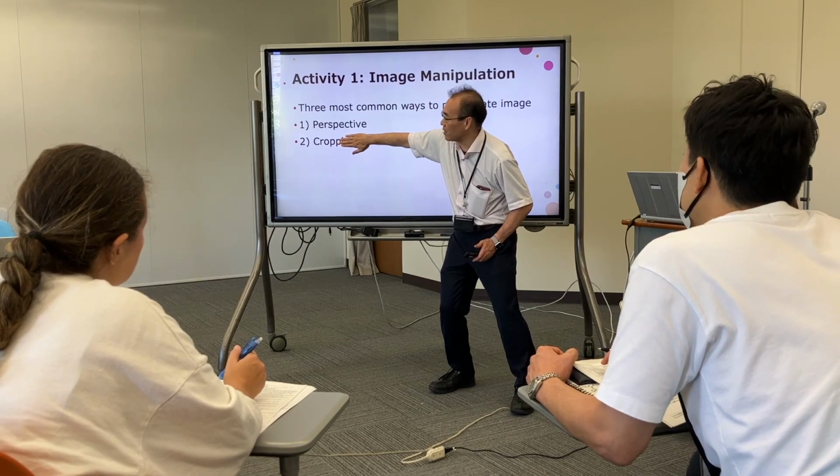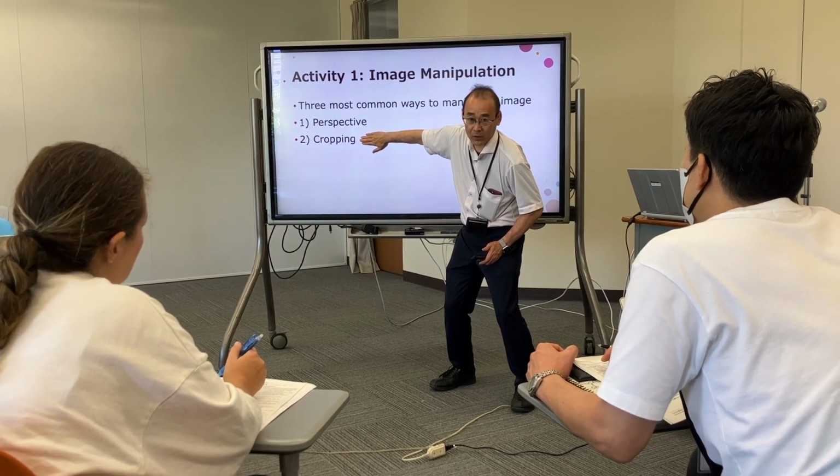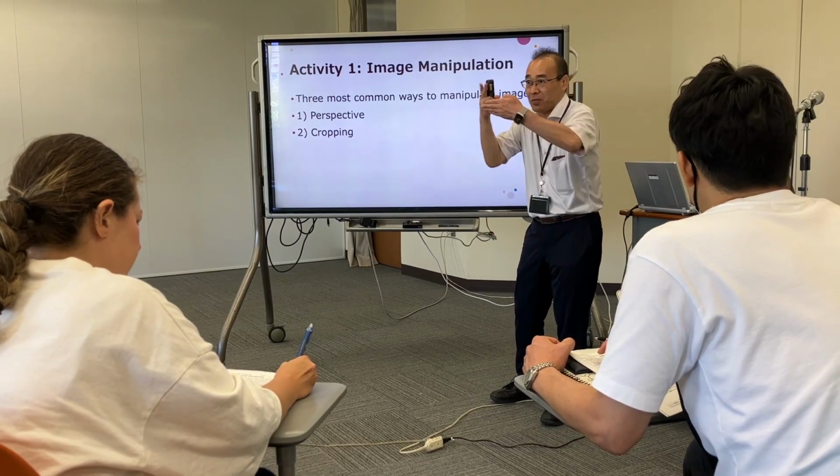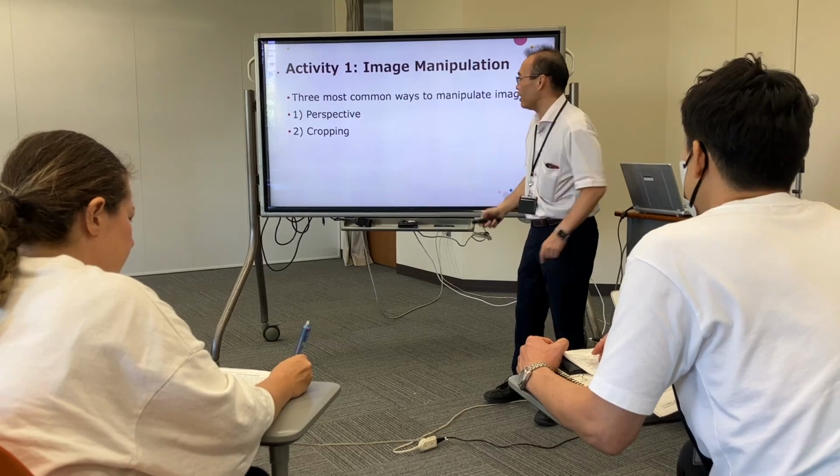Crop, and just cropping. What does cropping mean? 短く切る. That's cropping.